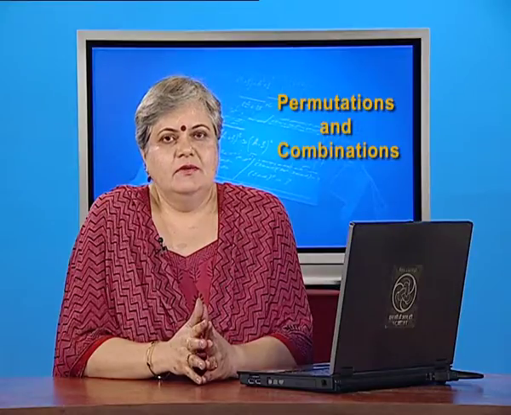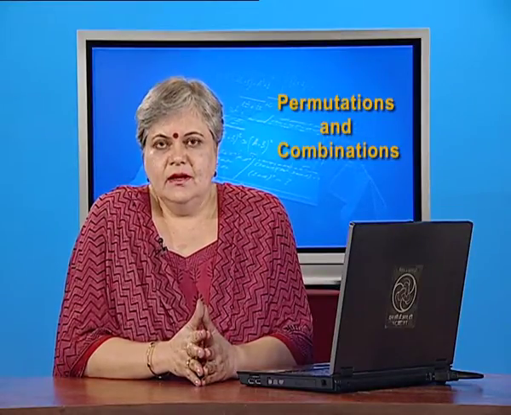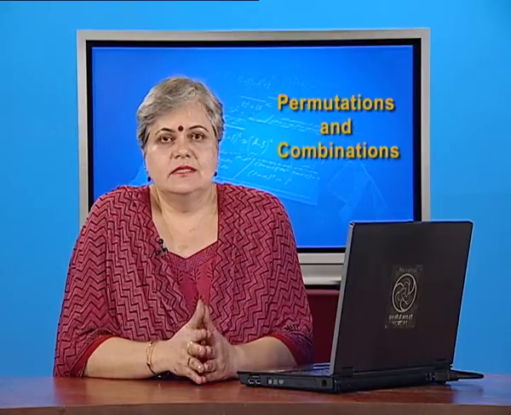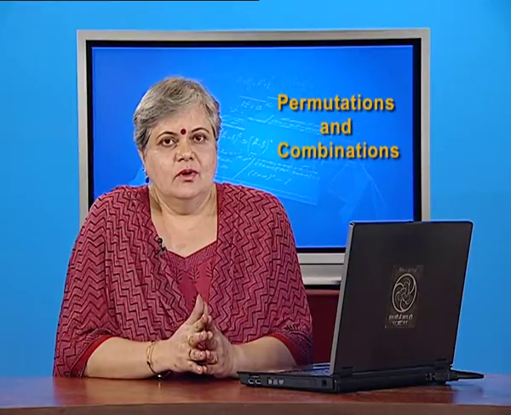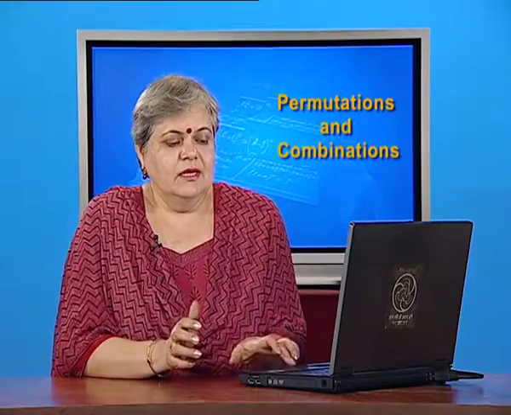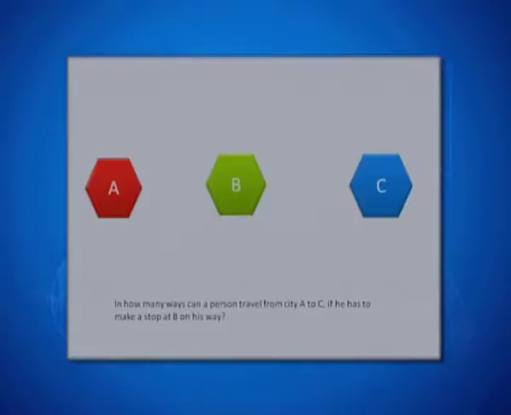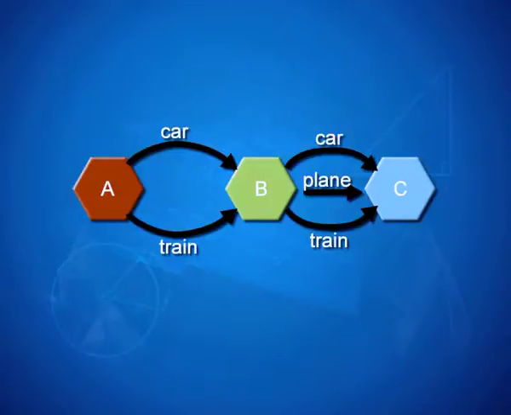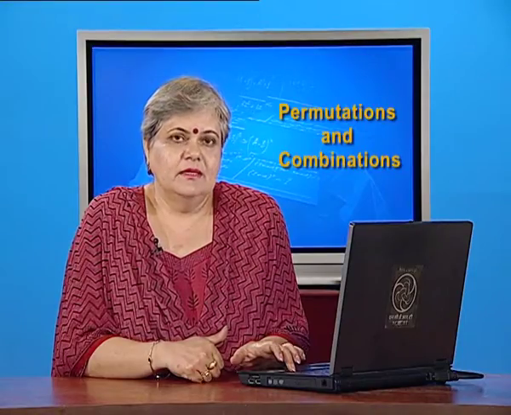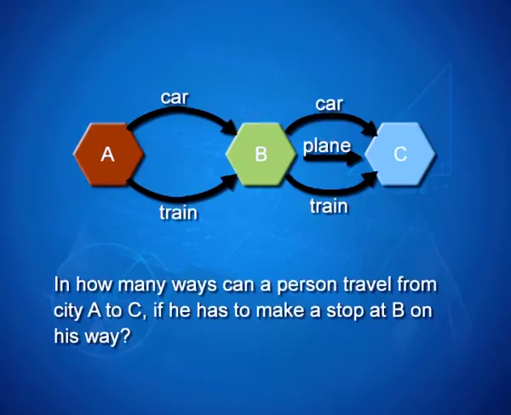Suppose a person is travelling from city A to city C and he has to make a stopover in say city B. In how many ways can he do so? Provided what we know is that from city A to city B, he can travel either by car or take a train. Whereas, from city B to city C, he has 3 options. He may go by car or travel by train or can use a plane. So, what are the number of ways in which he can make this journey from A to B and then B to C?